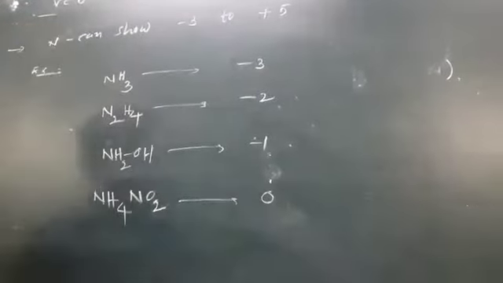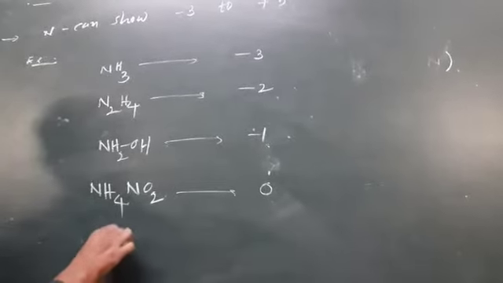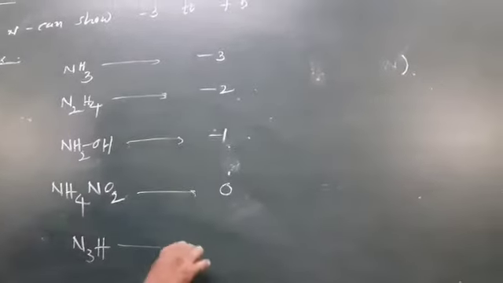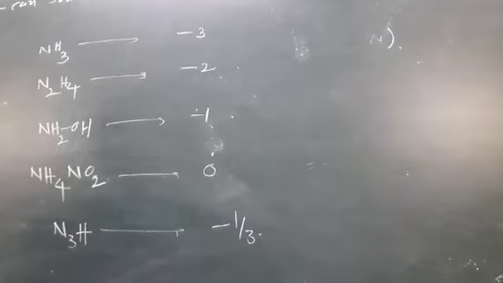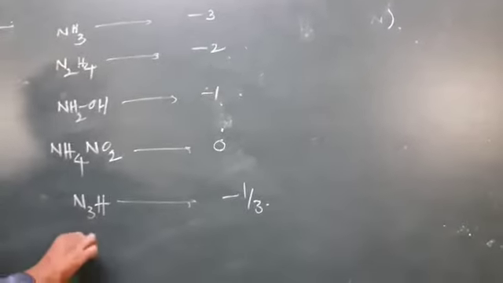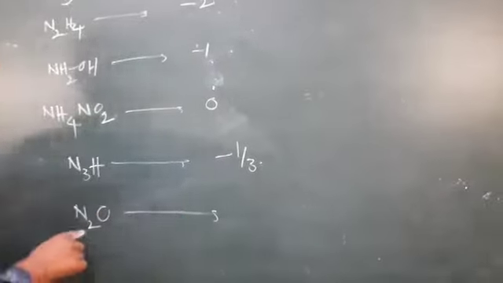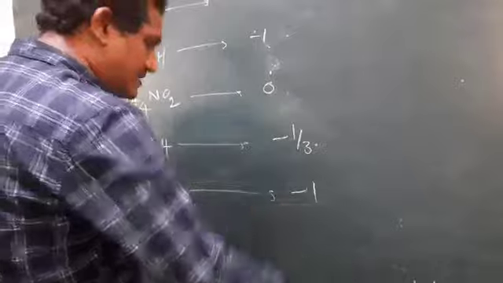And also ammonium nitrite has 0 oxidation state. In the case of hydrazoic acid, N3H, -1/3. Nitrous oxide, also called laughing gas, +1.